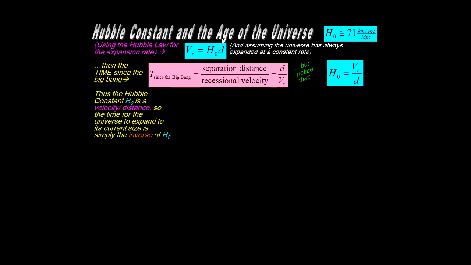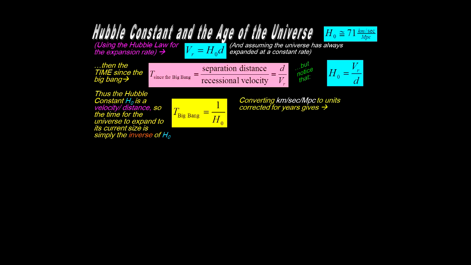So, the time for the universe to expand to its current size is then simply the inverse of the Hubble constant. So the time since the Big Bang is 1 over the Hubble constant. That's really an amazingly useful and beautiful relationship. You can maybe now see why the Hubble constant is such a desirable thing, and it's very important to get it right as well.